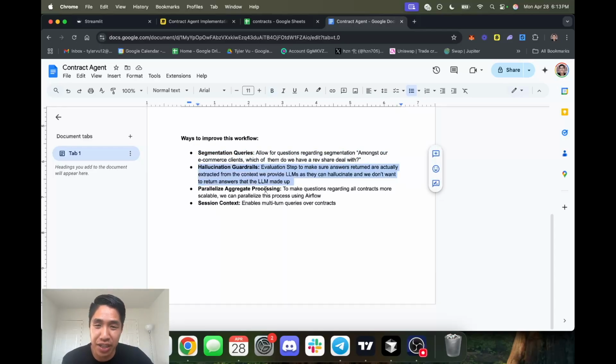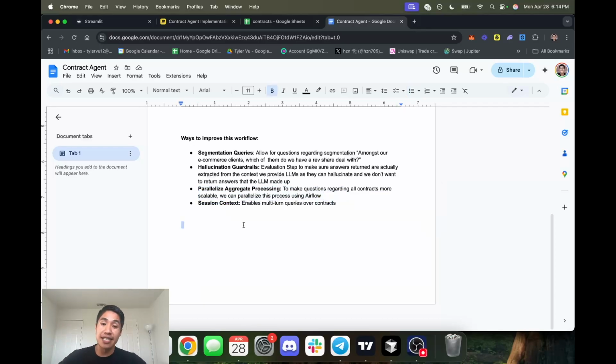Hallucination guardrails, we actually included that in this already, so that's just to make sure the answers we're providing are actually coming from the context we provide the LLMs, right? So that's our contracts, right? Next is parallelizing the aggregate processing. When we do all contracts, again, we only did it with 5 contracts just for this demo, just to make it easier. But let's say we're dealing with 30,000 contracts, right? You can't just have it go through one by one. That would take forever. So we want to parallelize that process, make things run faster, just get answers faster to the user.